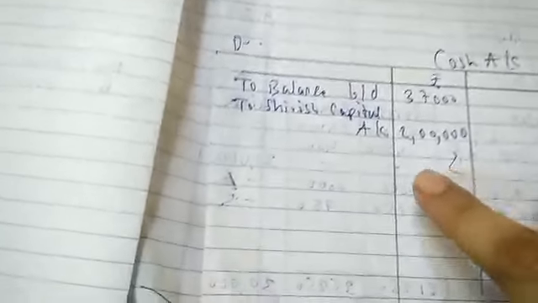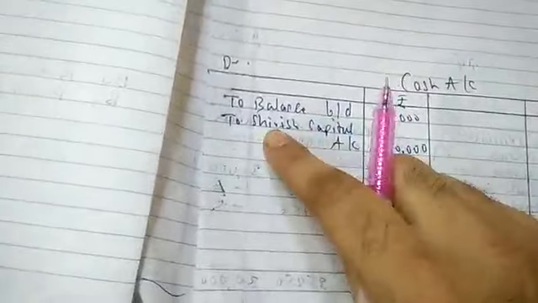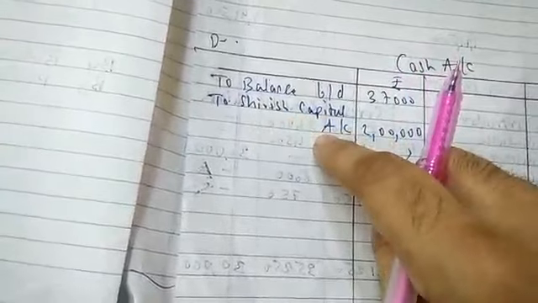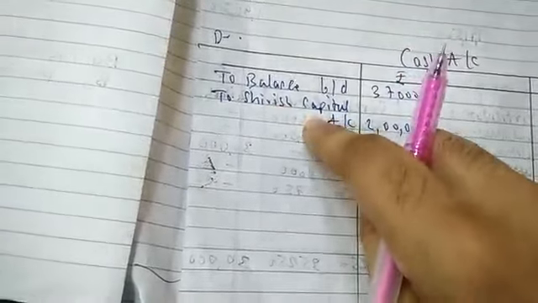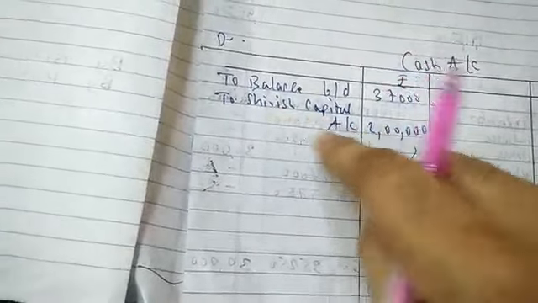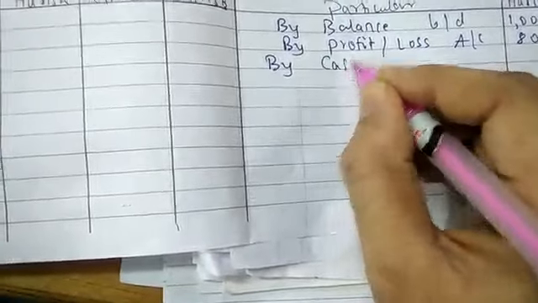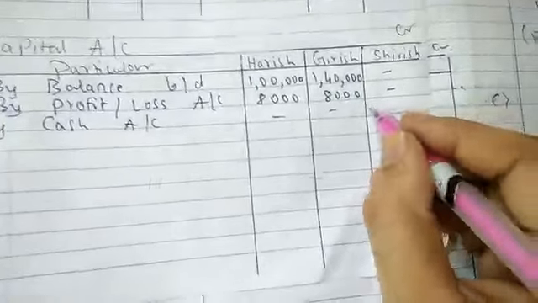The first effect is in the cash account, debit side, to Shirish capital account. Cash account debit, what comes in. Who brought the capital in the name of cash? Shirish, to Shirish capital account. Shirish is a person, so according to the rule Shirish is the giver, this 2 lakh. The second effect will be on the partners' capital account, credit side, by cash account, rupees 2 lakh.